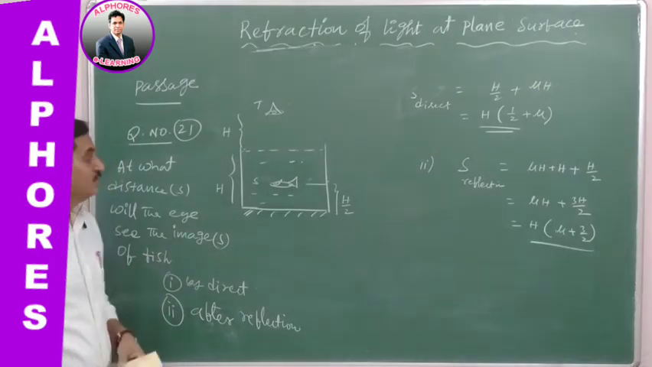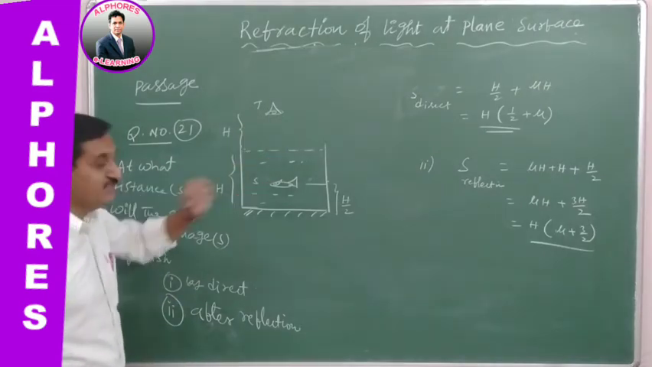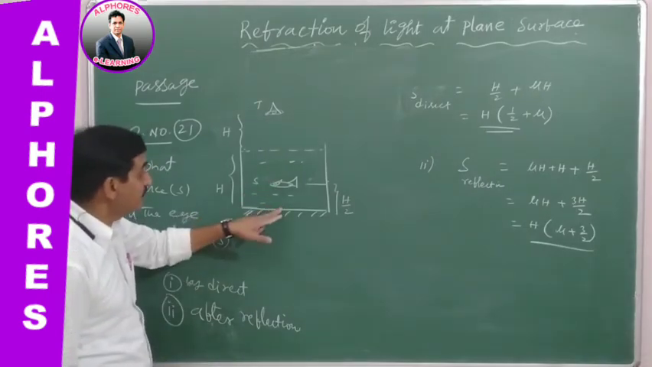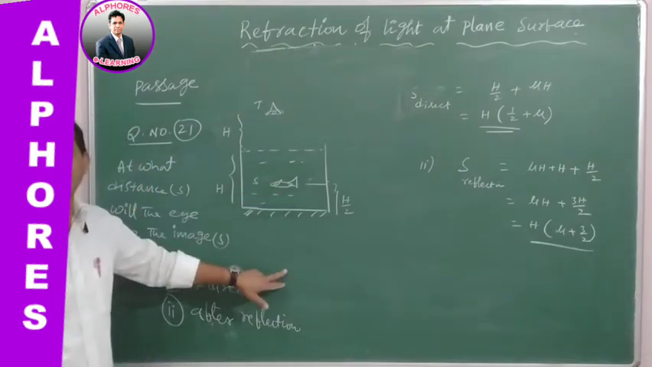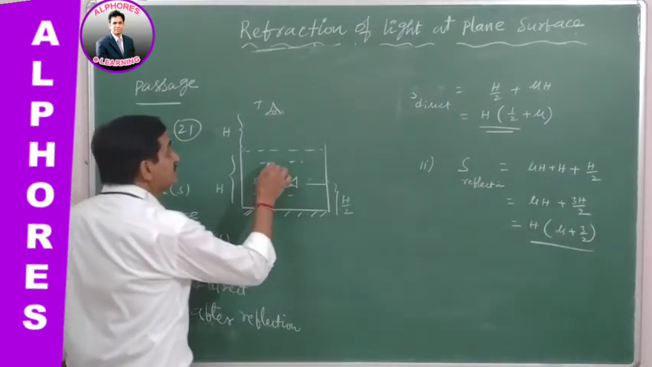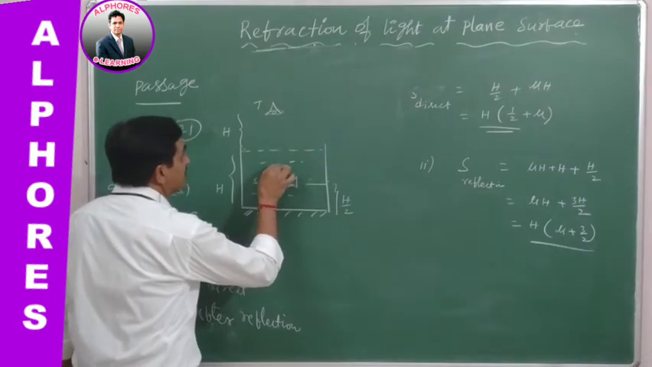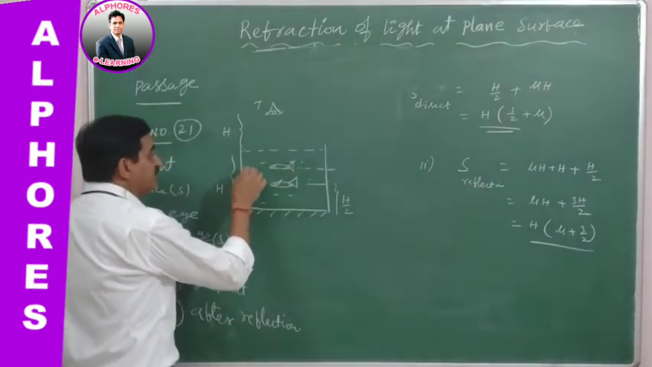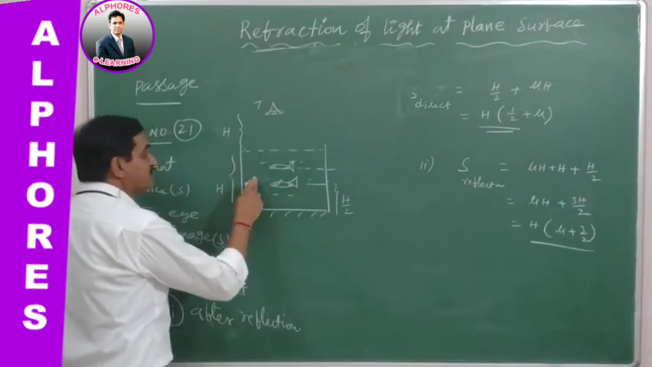Images in the sense, one image due to direct observation and the other image due to reflection of light by the plane mirror; its image is formed in the plane mirror, and that image is also seen. Means one image is seen over here. Very clear. It is one image. So apparent depth, actually this is h by 2, this is h by 2.